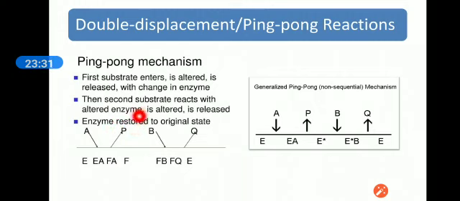This A is not directly in contact with the second substrate B. Then the second substrate B reacts with the altered enzyme, is altered into product and is released. The enzyme is restored to its original state at the end.